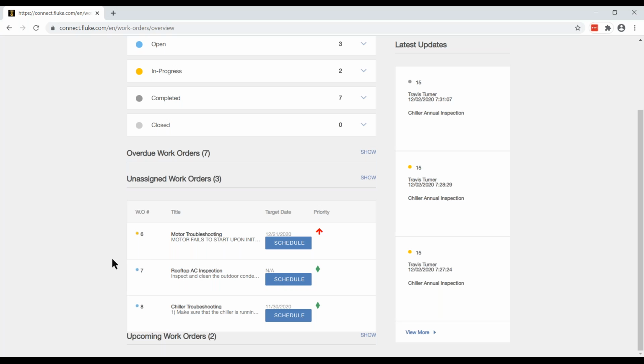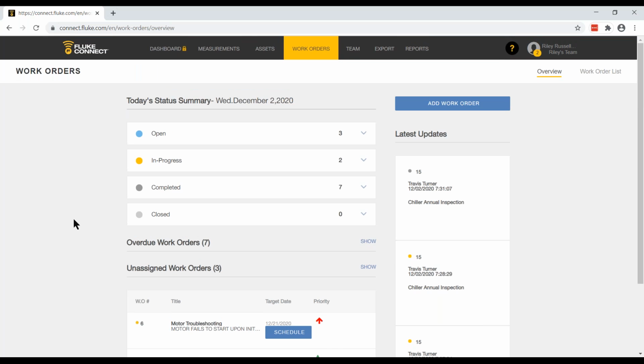Maybe because I'm the team lead, I know the team's responsibilities and their skill sets much better. So I would go in and review each one of these work orders and say, oh, the AC inspection, yeah, I need to assign that one to Travis, and the chiller troubleshooting, that'll need to go to Tim, and I would know exactly where to assign these. So I could go in and manage my work from the overview view.